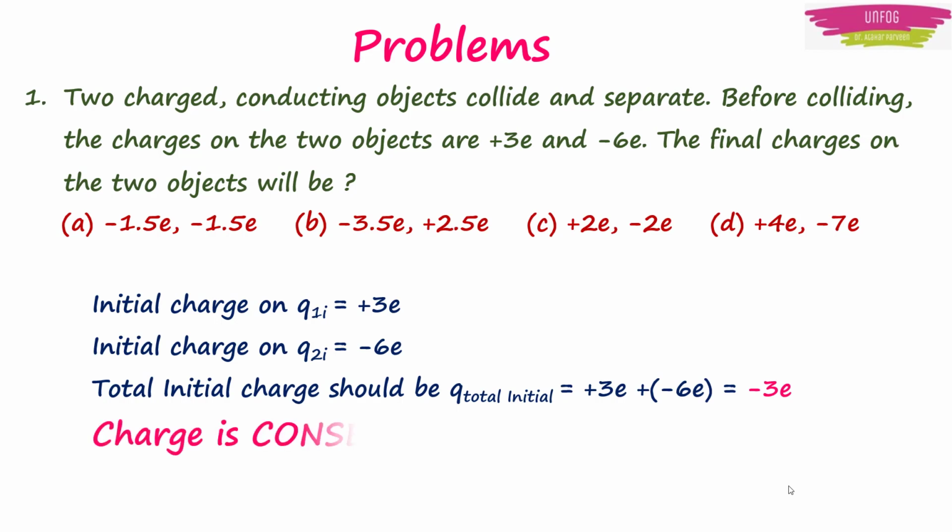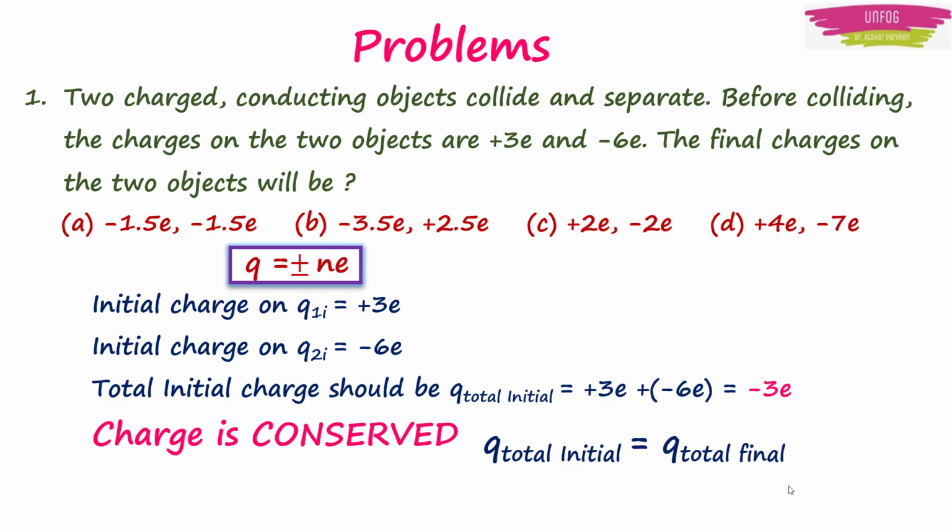Now we know that charge is conserved. Therefore, the initial total charge, that is the total charge before colliding, should be equal to the final total charge, that is the total charge after colliding. So check all the given options one by one by adding up the final charges. Option A is not possible because we cannot have half an electron as charge is quantized. Similarly, minus 3.5e and plus 2.5e are not possible because n is only either a positive or negative integer, not a fraction.